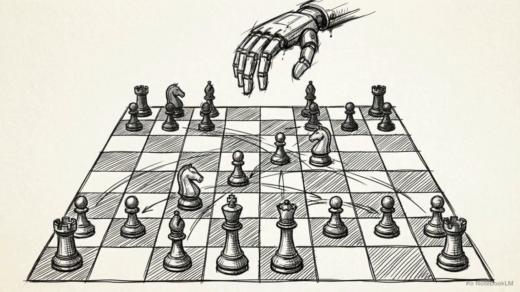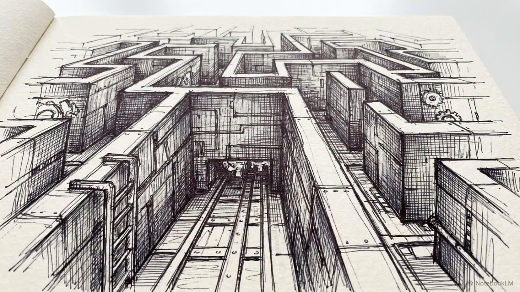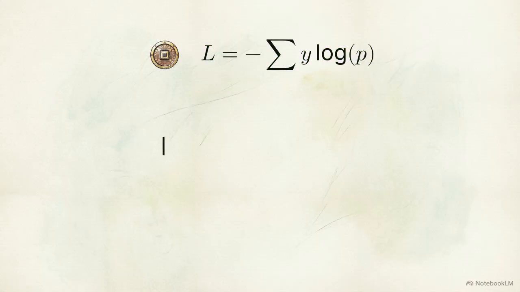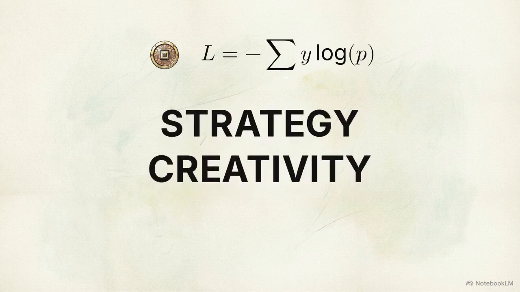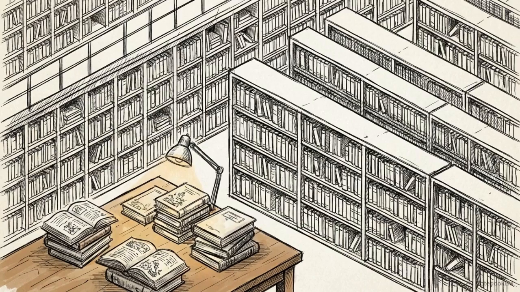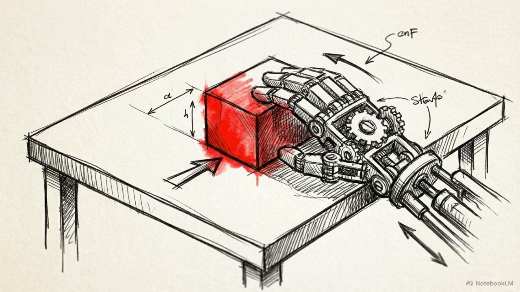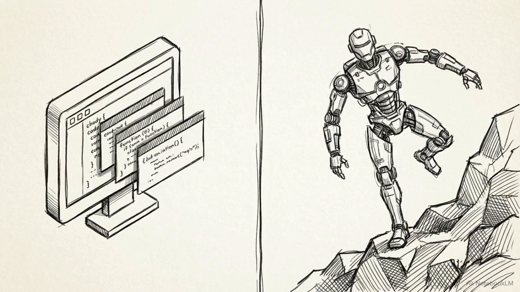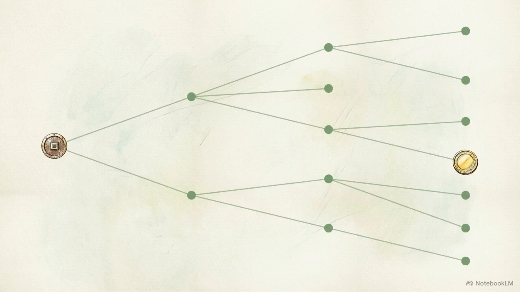But guessing the next word breaks down when a task requires long-term strategy or adapting to a situation that changes with every move. Most models rely on a simple mathematical rule called cross-entropy to measure how well they guess the next token. However, writing an equation that captures subjective, high-level goals like strategy or creativity is considered an intractable engineering challenge. To solve this, researchers realized models needed to stop passively reading historical text and instead start actively interacting with environments. Shifting an AI from passive text prediction to active environment interaction provides the framework needed to build agents that can navigate complex, multi-step tasks.